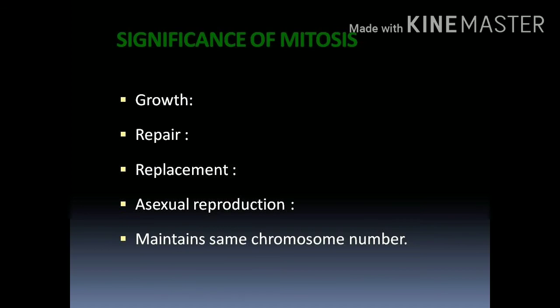Regeneration. Some organisms can regenerate body parts. The production of new cells in such instances is achieved by mitosis. Here, in some organisms, if they lose their body parts, those body parts regenerate once again with the help of mitosis. For example, starfish regenerate lost arms through the mitosis process. So these are the significance of mitosis.